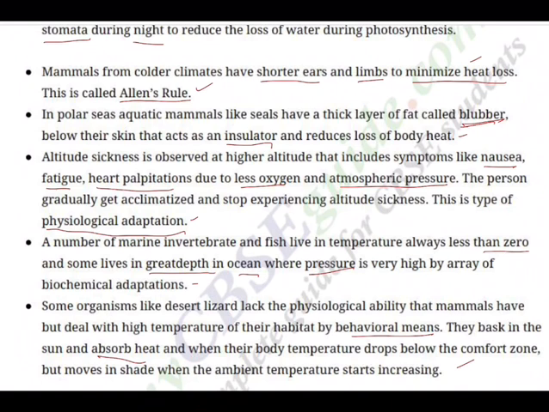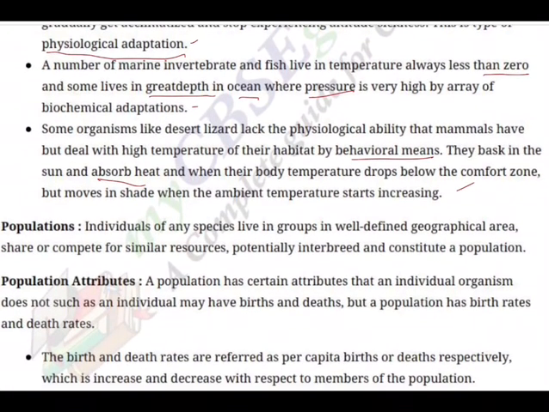That means based on their behavioral patterns, whenever they feel cold, they go to the open sunlight and absorb heat. The moment they feel the temperatures are high, they go to the shade. So again, with their movements, desert lizards adapt.